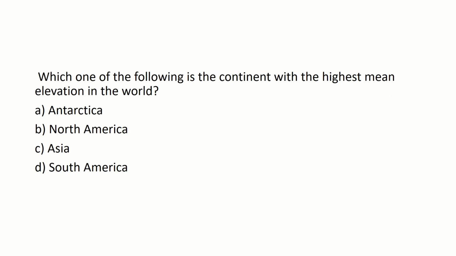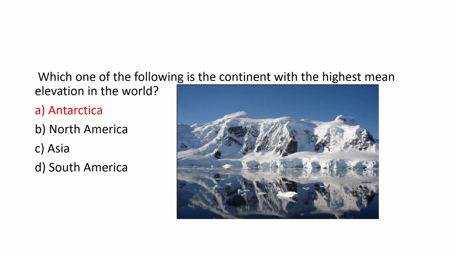Which one of the following is the continent with the highest mean elevation in the world? Option A, Antarctica, option B, North America, option C, Asia and option D, South America. The right answer is option A, Antarctica. Antarctica has huge ice caps which make it the continent with the highest mean elevation in the world.